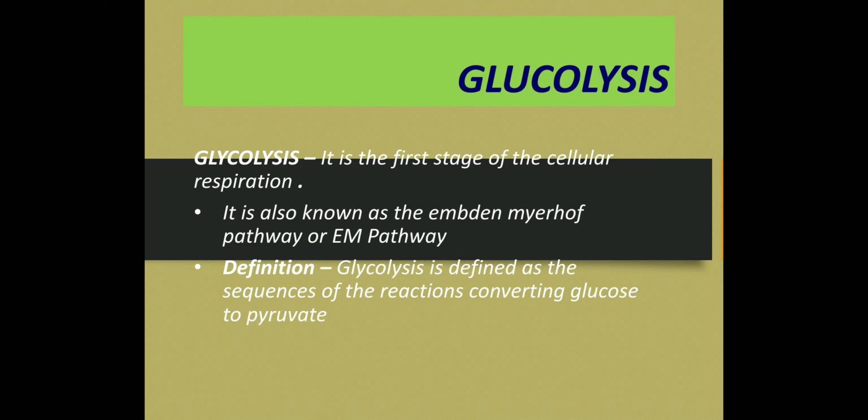Now, first of all, I am going to tell you what is glycolysis. Glycolysis is the first stage of cellular respiration and it is also known as the EM pathway or Embden-Meyerhof pathway. Now we come towards the definition of glycolysis. Glycolysis is defined as the sequence of reactions converting glucose to pyruvate with releasing energy. Glycolysis is the most important process.